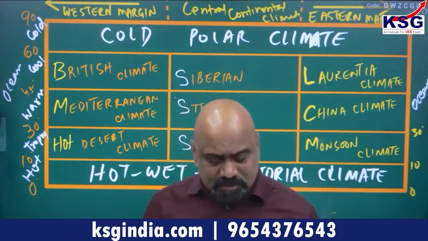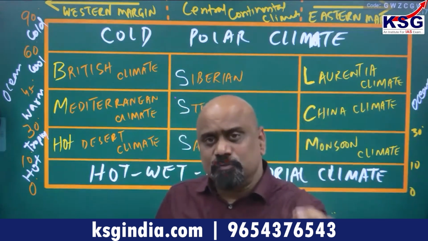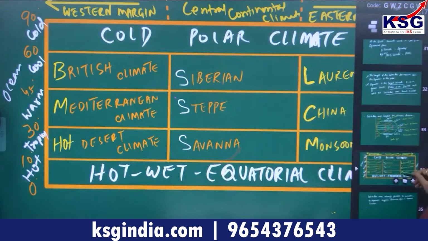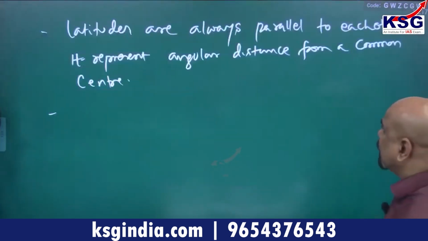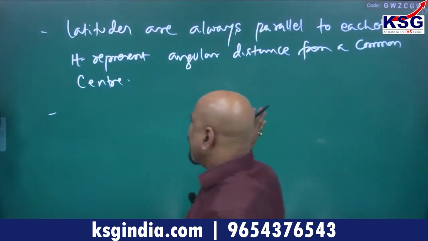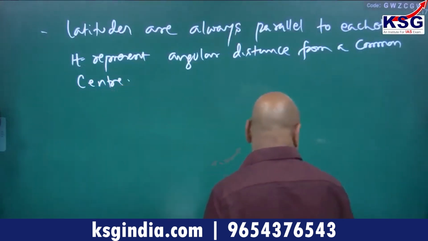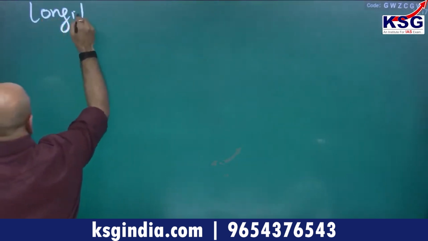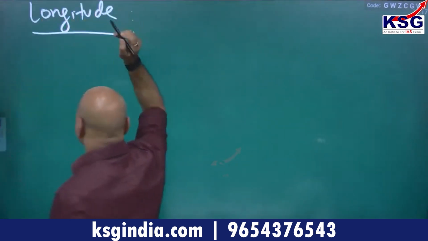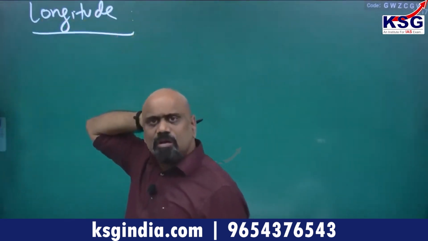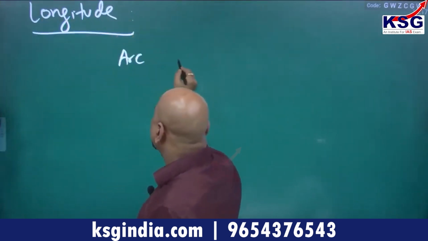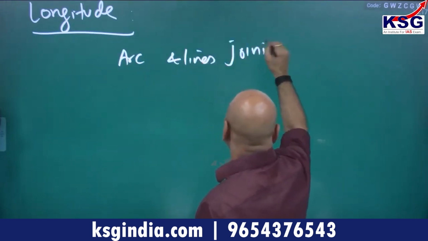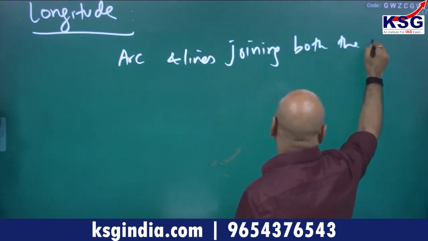But what I am saying is, latitudes are more useful for climatic classification. All the latitudes are parallel to each other. I hope it is clear about latitude. I will go now to longitudes. Longitudes are arcs and lines joining both the poles.